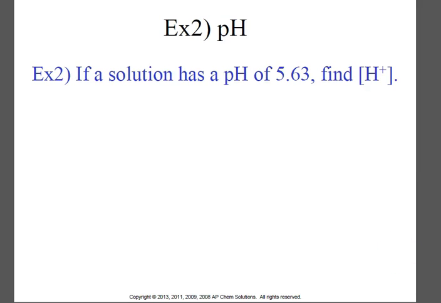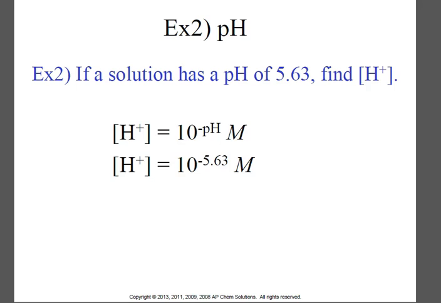All right, what if the solution has a pH of 5.63? That's not a really pretty number, right? We want to find the H+ concentration. The pH tells us the negative exponent on the scientific notation. So if we're looking for the H+ concentration, it is 10 to the negative 5.63. I don't know what that is, but my calculator does.